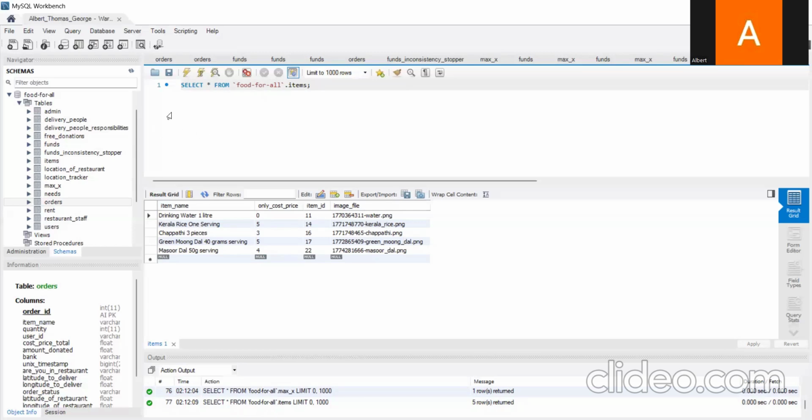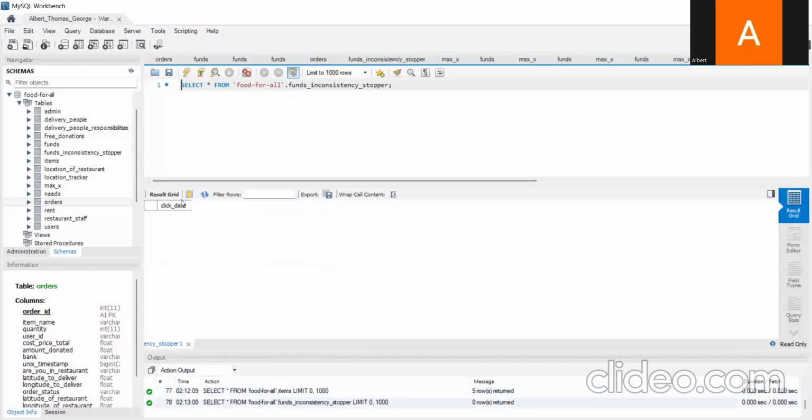If the maximum amount of funds for people required is 100 and the funds required for the people that are yet to be received is say 10 rupees, then 90 rupees is already there in the bank for the people. Only 10 rupees is remaining. So that the bank balance can be estimated properly, that is why some updation has to happen. And to manage that updation, I created this table.